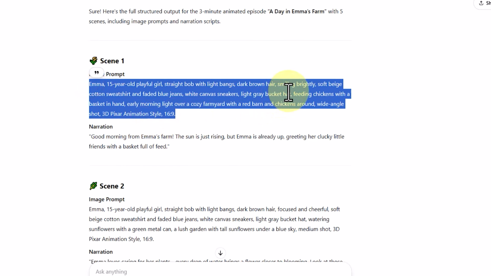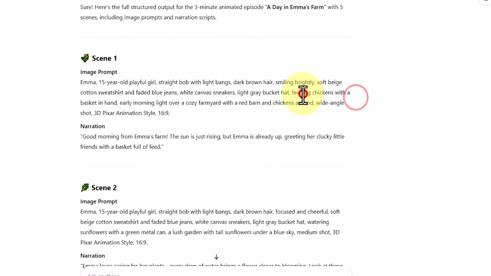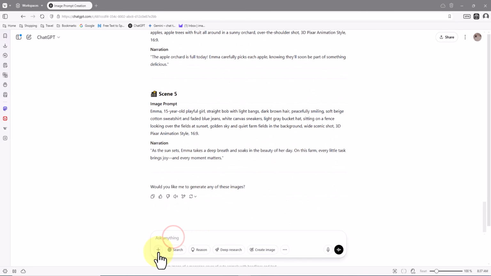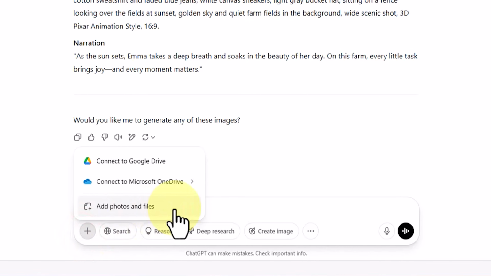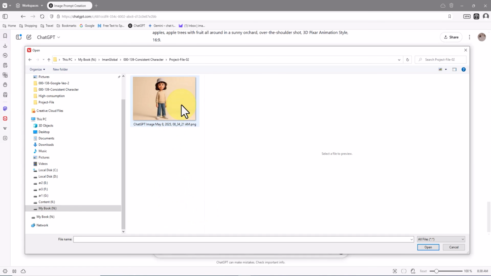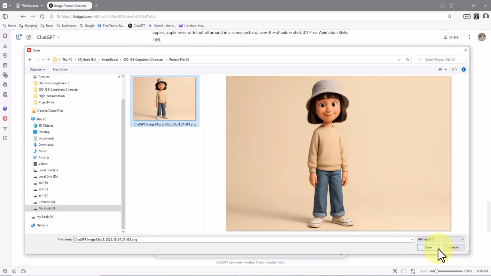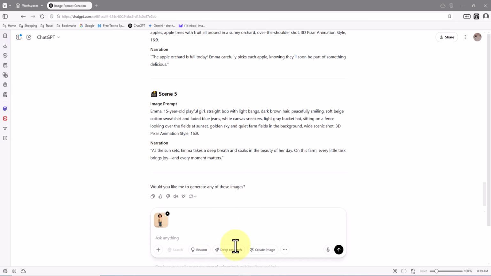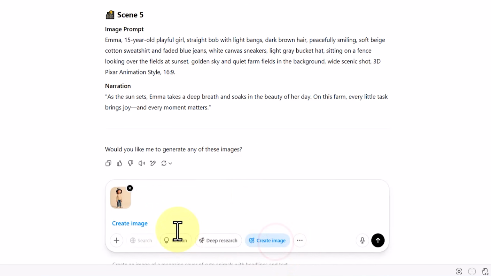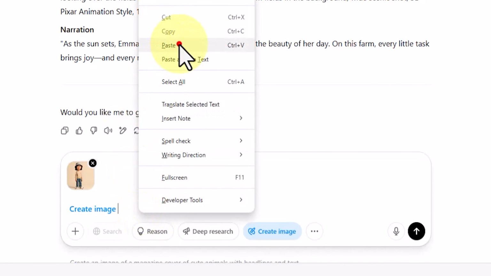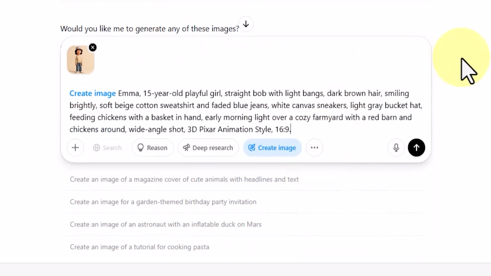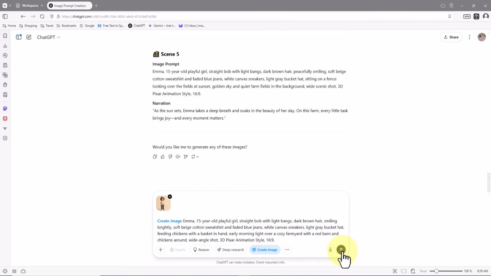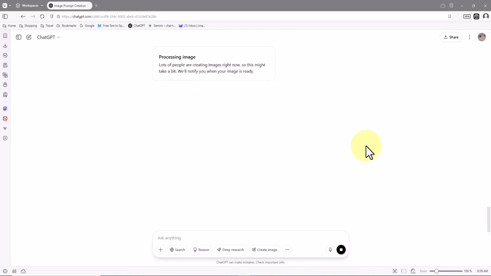I copy the prompt for scene 1. I want the character I created to be in this first scene too, so I click on the plus button at the bottom left of the prompt box. From the drop-down menu, I select Add Photos and Files. Then I choose the main character image from my hard drive and upload it. Once uploaded, the thumbnail appears at the top left corner of the prompt box. I click on Create Image, then paste the prompt for scene 1 that I copied earlier. This time, my character serves as a reference, and the AI places them into a new scene, with a new pose and action. Then, I click the Action button in ChatGPT.